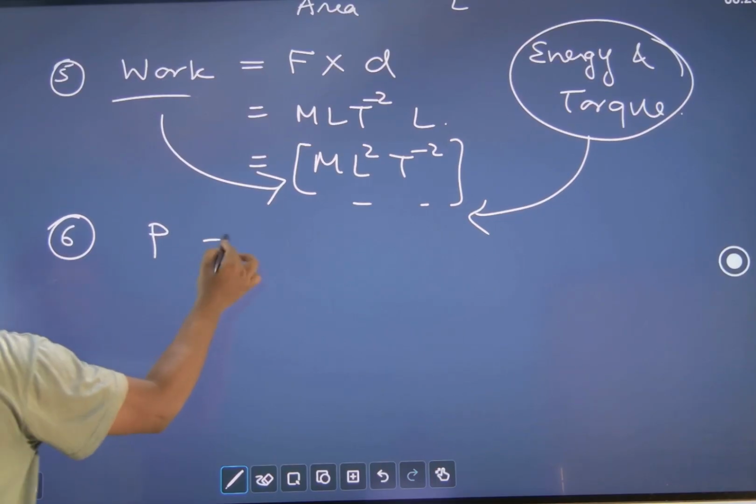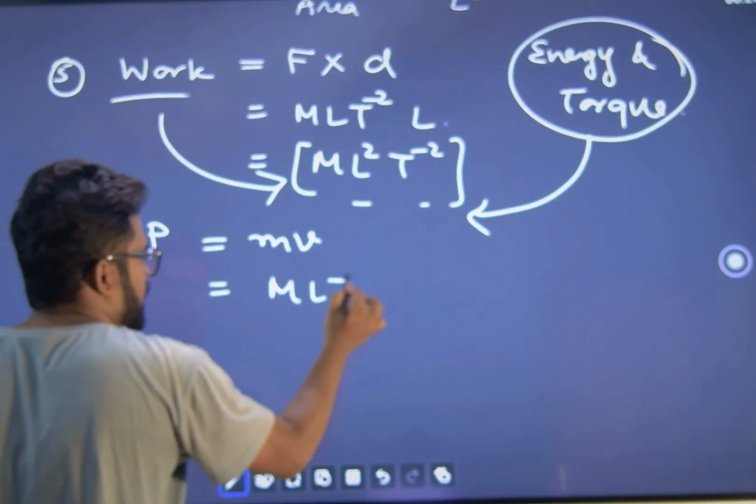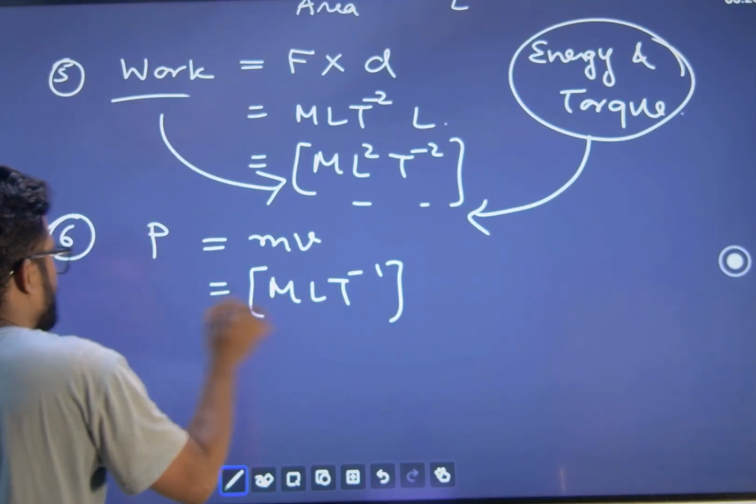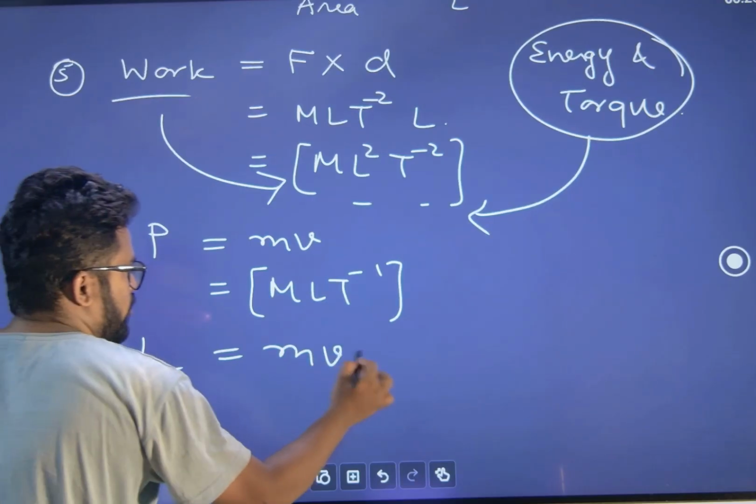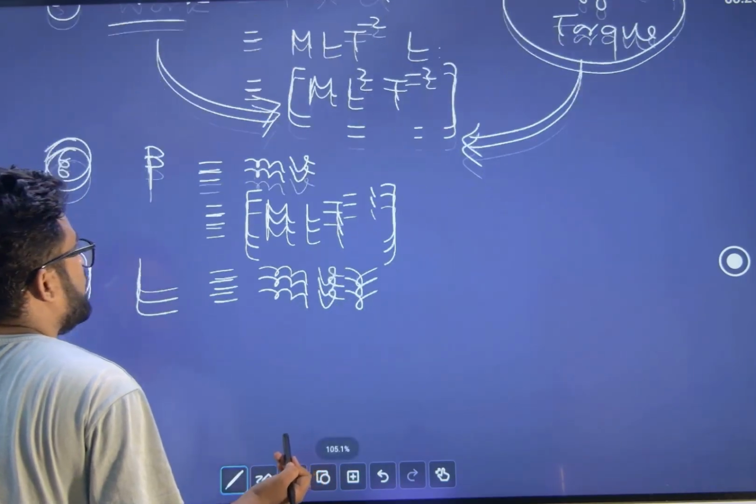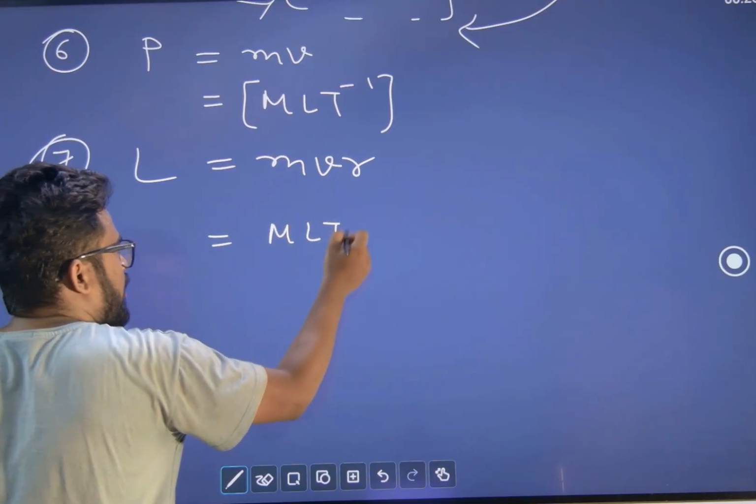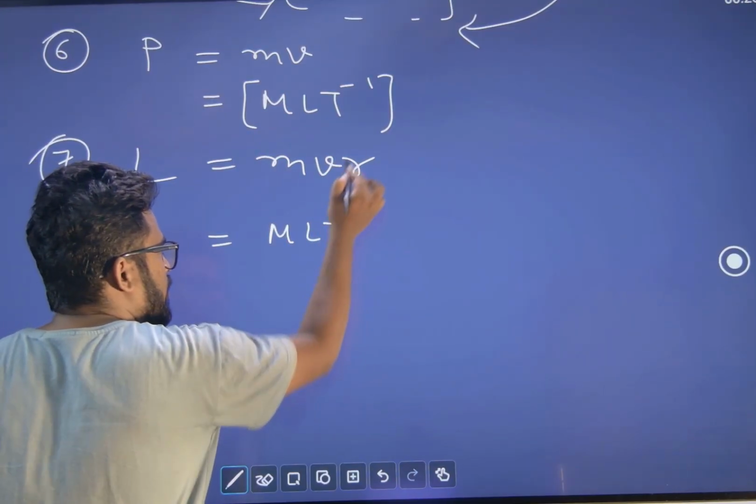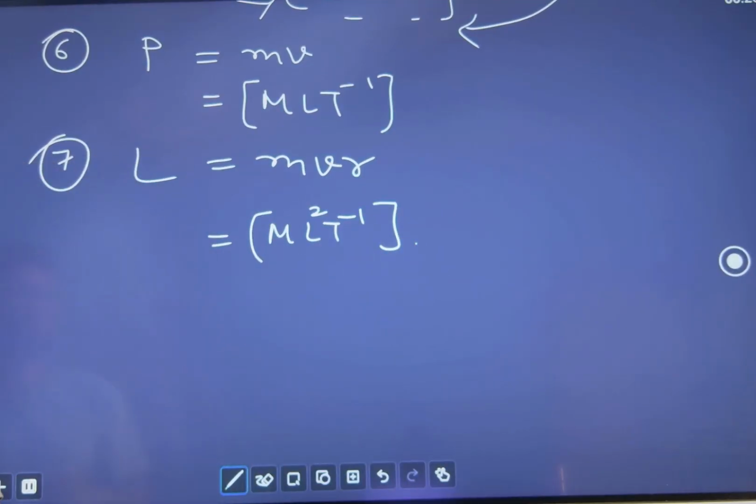Okay. Next one, momentum. Linear momentum, formula is mass into velocity. So MLT minus 1. Seventh one, angular momentum, formula is mass, velocity into distance, MVR. So mass M, velocity LT minus 1 and R. So ML2T minus 1.